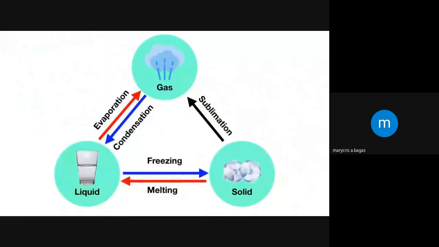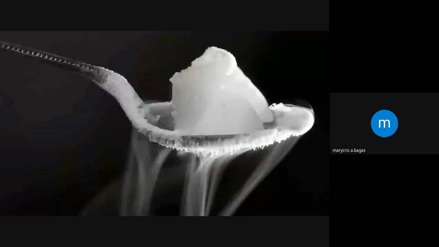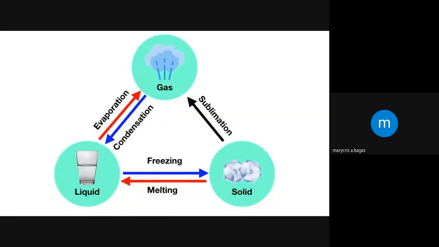That's because the liquid water is turning into water gas or vapor and vanishing into the air. What is it called when a liquid turns into a gas? Well, you can see that we call that evaporation. Finally, here's one more. When you have a cube of dry ice, solid carbon dioxide, it turns straight from a solid into a gas. What is it called when a solid turns into a gas? Well, when a solid turns directly into a gas, it's called sublimation.